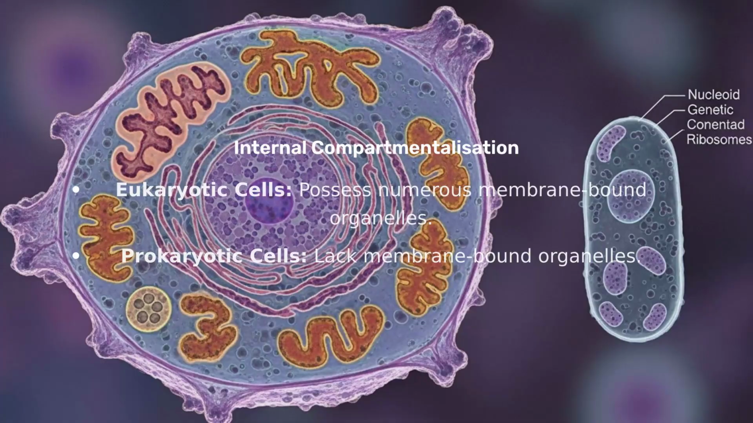Beyond the nucleus, eukaryotic cells are characterized by an array of other membrane-bound organelles, such as mitochondria, endoplasmic reticulum, and Golgi apparatus. These compartments allow for a sophisticated division of labor, enabling complex metabolic pathways. Prokaryotic cells, however, lack these internal membrane-bound structures, performing all functions directly in the cytoplasm or on the cell membrane.